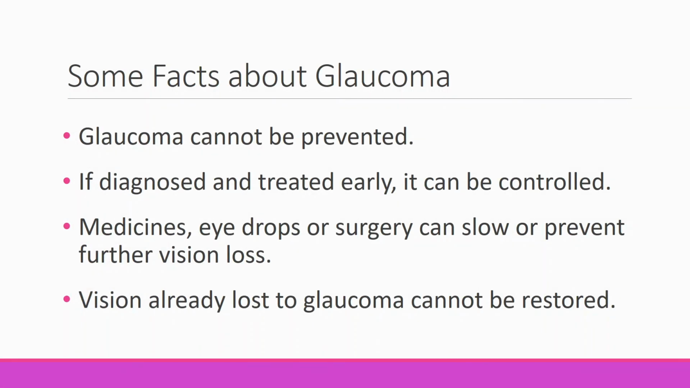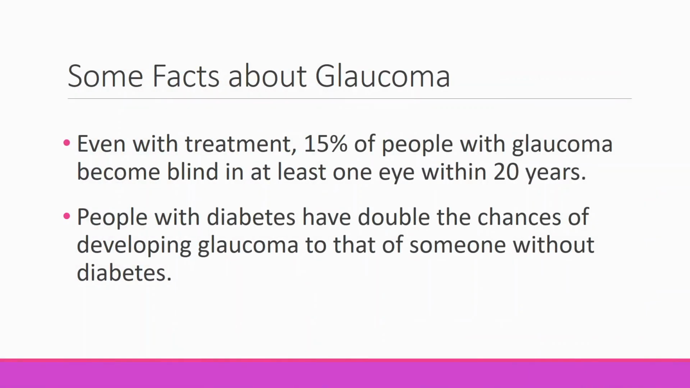Currently, glaucoma cannot be prevented, but if it is diagnosed and treated early, it can usually be controlled. Medicines, eye drops, or surgery can slow or prevent further vision loss in glaucoma. However, vision already lost due to glaucoma cannot be restored. Even with treatment, about 15% of people with glaucoma become blind in at least one eye within 20 years. People with diabetes have double the chances of developing glaucoma to someone who does not have diabetes.